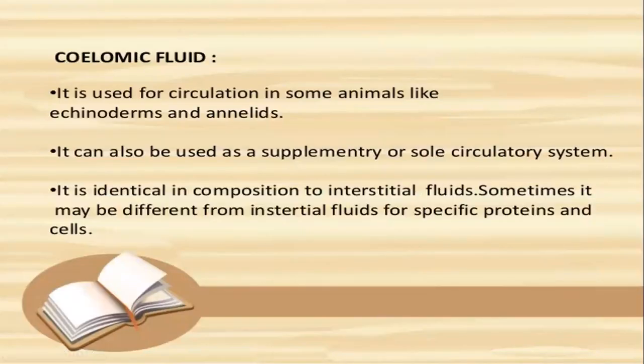What is coelomic fluid? Like the gastrovascular cavity and water transport system, coelomic fluid is also used for the transportation of materials, gases, and waste from one part of the body to other parts. Coelomic fluid is used for circulation in some animals like echinoderms and annelids. Annelids are segmented organisms; the body is completely segmented from the anterior part to the posterior part. It can also be used as a supplementary circulatory system.